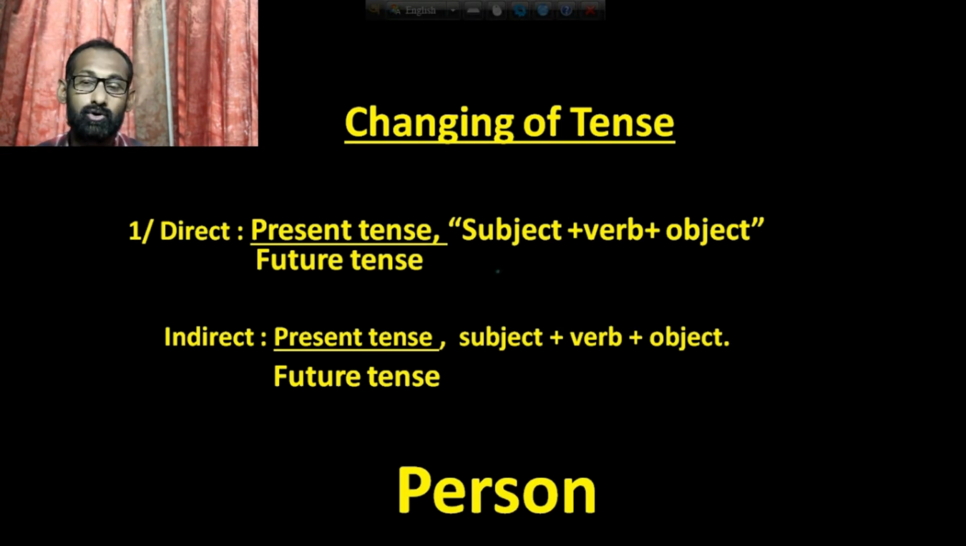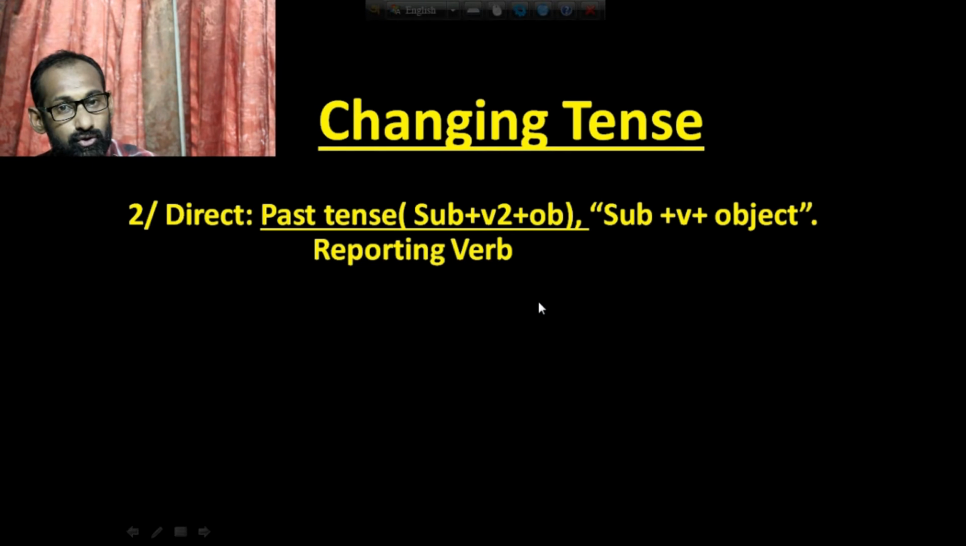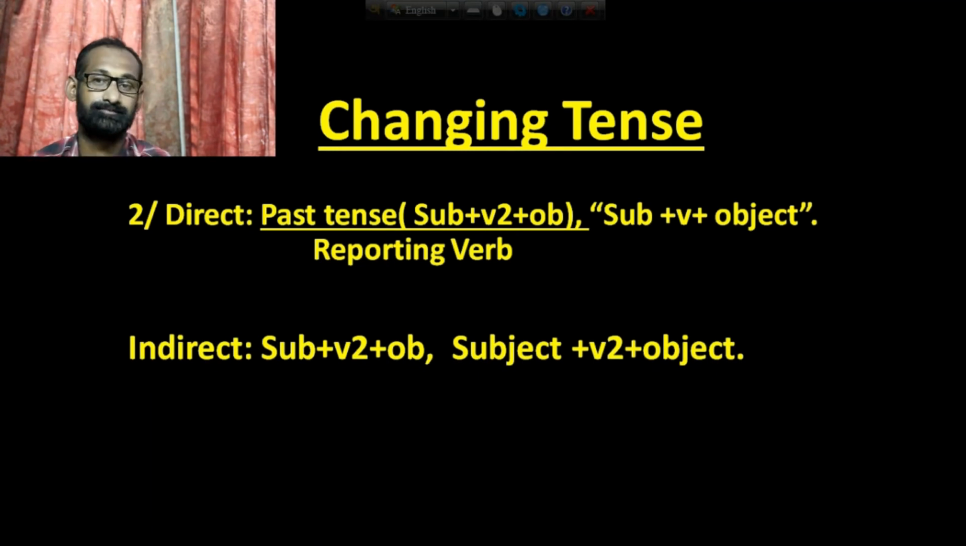Now rule number 2: if you find that the reporting verb is in past tense, that means subject plus verb 2 plus object, then when you change it from direct to indirect, the tense of the reported speech will be changed.